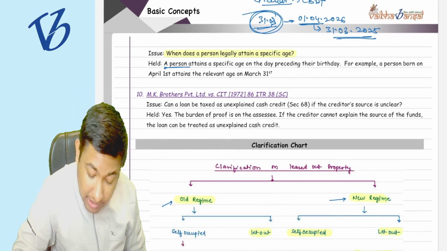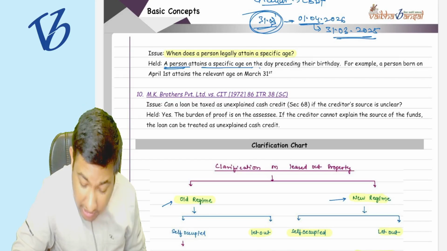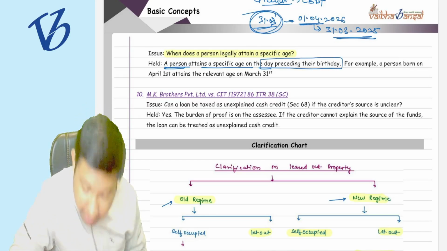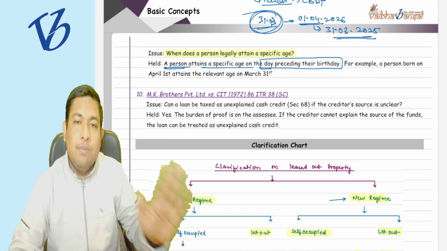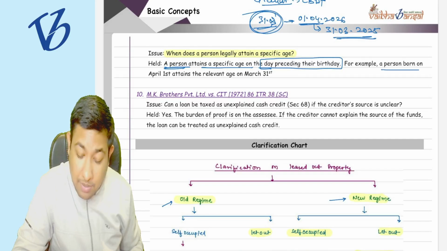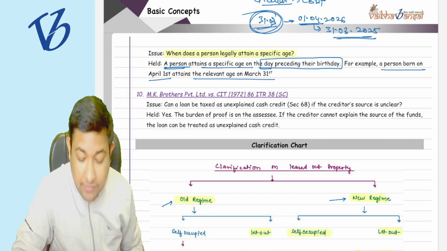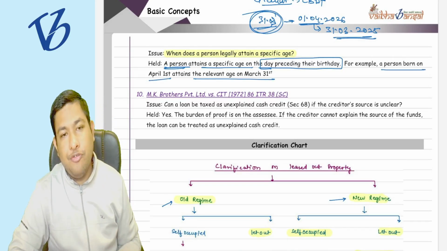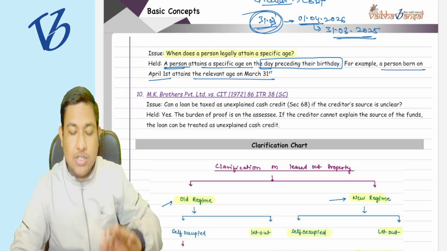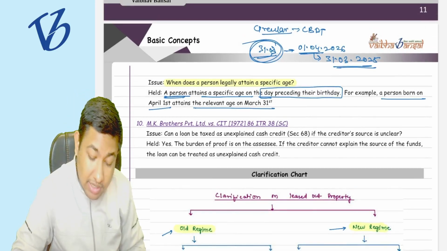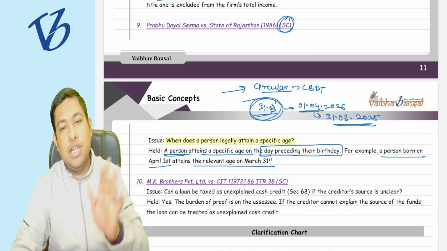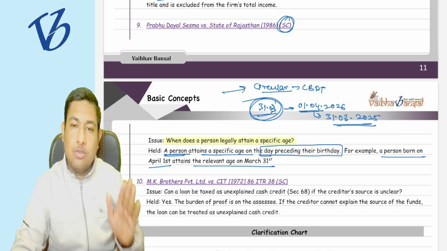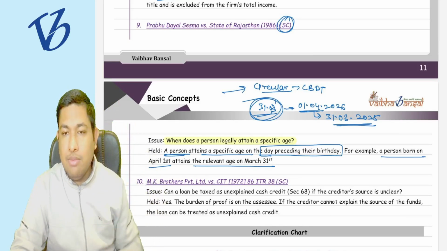So a person attains a specific age on the day preceding their birthday. Whatever my birthday, the day preceding that I have completed the full age. For example, a person born on the 1st April attains the relevant age on the 31st of March. Understood? This was concluded by the Supreme Court, and only then the circular of the CBDT came. Why did the circular come? Because of the ruling of the Supreme Court.